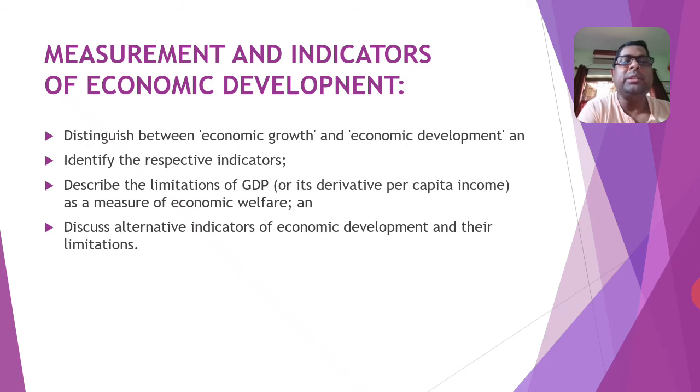So many indicators are there. So you have to learn about these indicators of economic development and describe the limitations of these indicators as a measure of economic welfare, and discuss alternative indicators of economic development and their limitations.